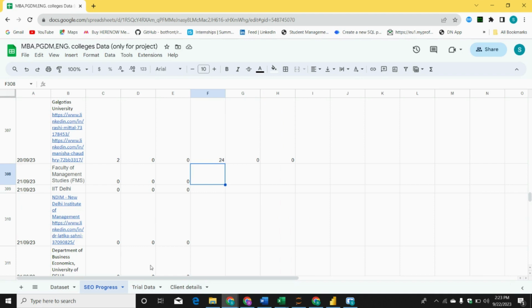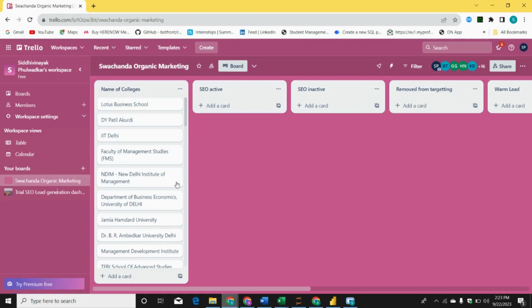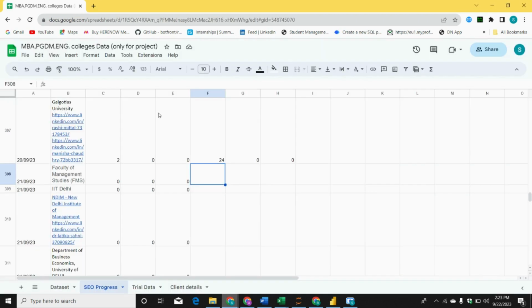Now, to understand how we can show this to our client or to the boss, like I'm the founder and CMO of the company, so I would like to understand the progress of each and every college. So what I'm going to do is open my Trello board. This is my Trello board where all the students, or all the employees, I can consider, have to do some activities so that whatever information is stored in the Google Sheets will be shown inside